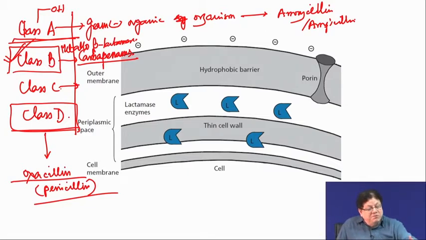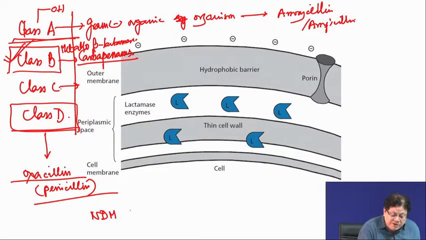Its mechanism is different from the other 3, and it is extremely difficult to treat infections caused by microorganisms producing class B. You will be surprised, and I think you should know this, that one bacterial strain which produces the class B metallo beta-lactamase enzyme is what is called the NDM bacteria, NDM harboring bacteria.